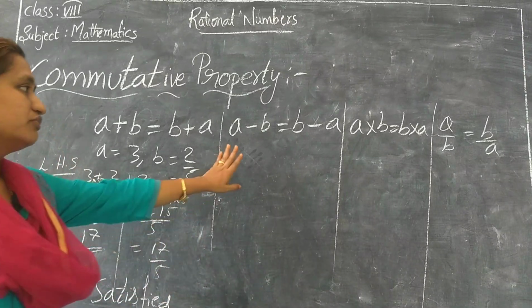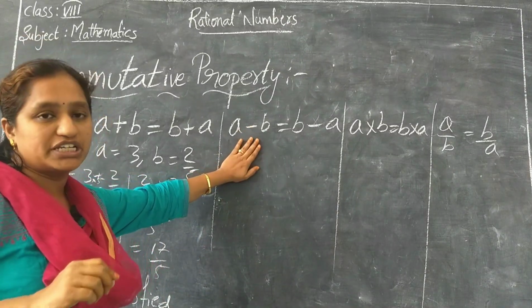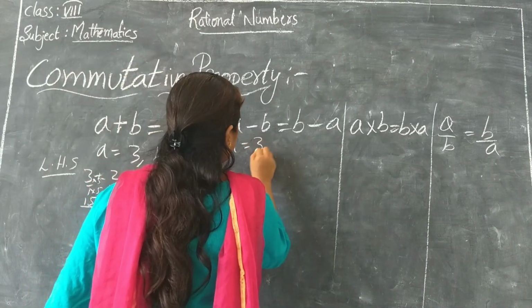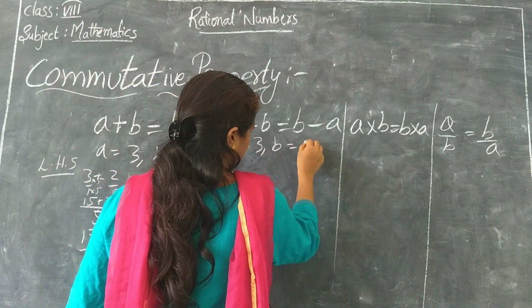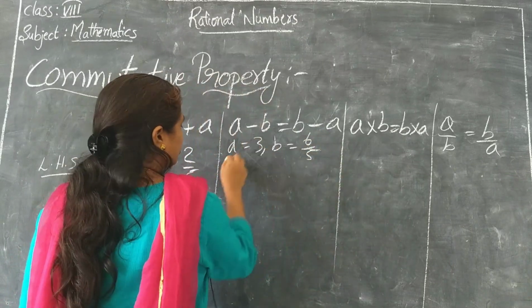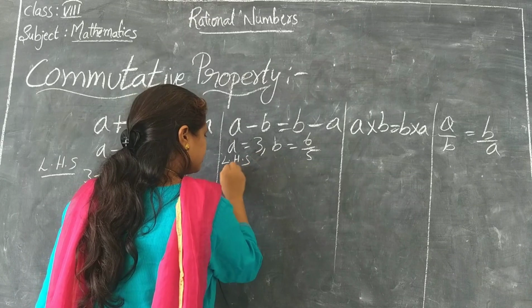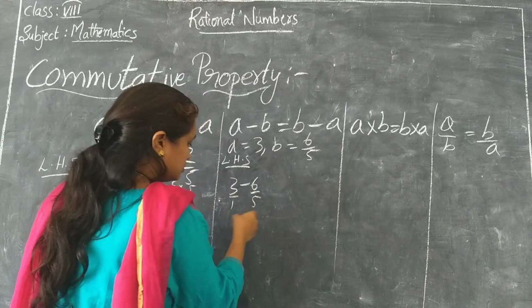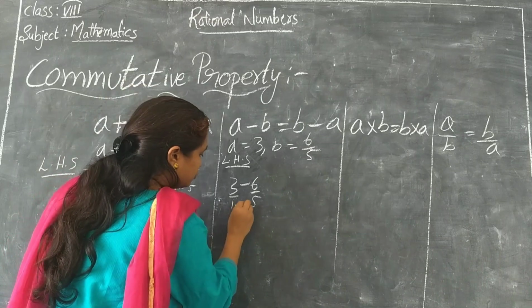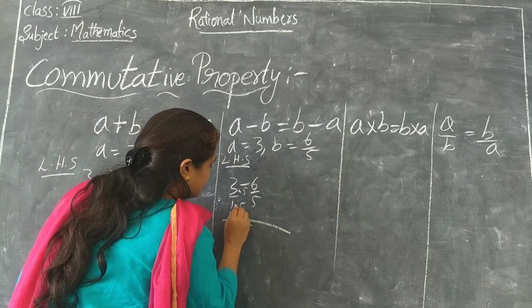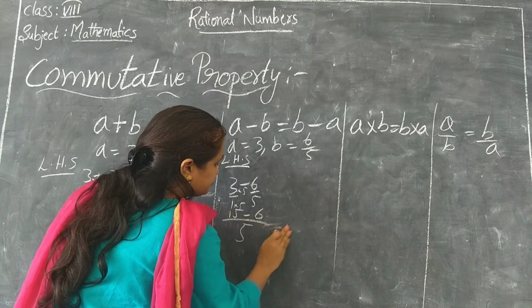Let's see whether commutative property is satisfied under subtraction or not. Let me take an example. A is equal to 3 and B is equal to 6 by 5. Now let's go with the LHS side. 3 minus 6 by 5. Take 1 as 5 by 5, numerator and denominator. 5 is the LCM. 5 3s are 15 minus 6.